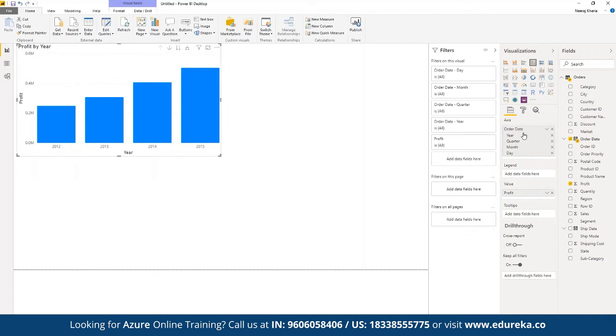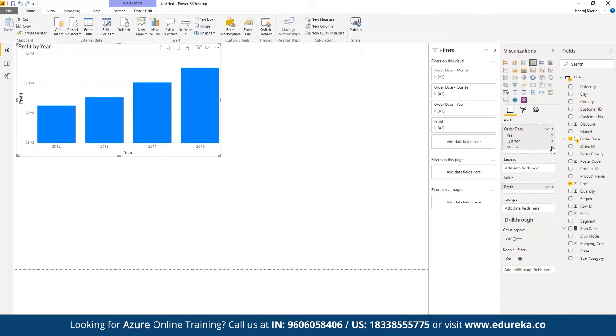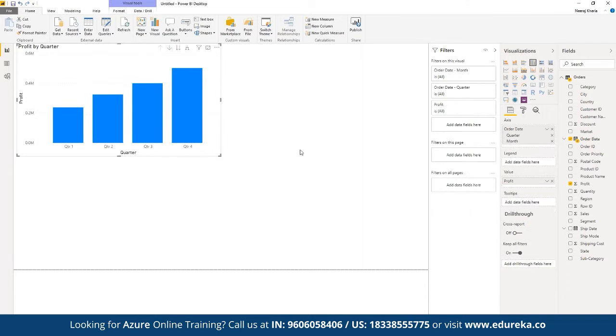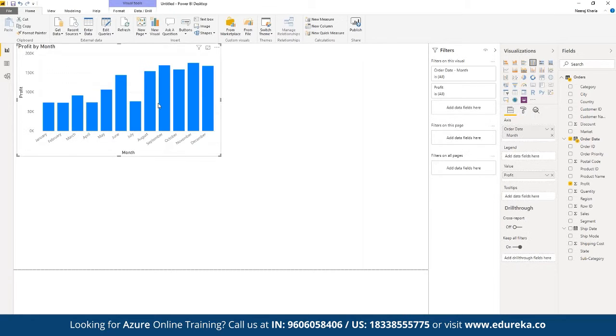All right. So now in terms of axis, here we have year, quarter, and date available. In terms of legend, for example, suppose here we have year. Suppose we want to visualize this based on month. Then we can simply cross-check. Let's say we want to see the report based on different months. Not just based on year, but based on the quarter, as in quarter one, quarter two, quarter three. And then we want to see the entire report based on the month itself instead of quarter. We want to simply segregate them based on month.